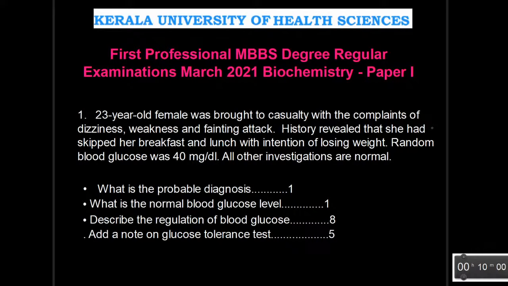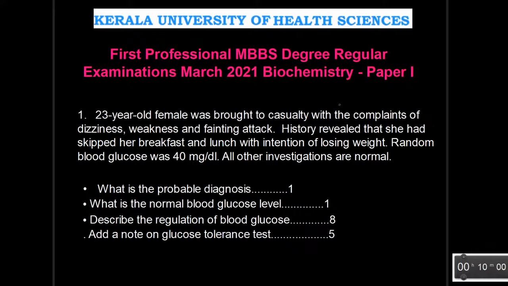The question is: a 23-year-old female was brought to the casualty with complaints of dizziness, weakness, and fainting attack. History revealed that she had skipped her breakfast and lunch with the intention of losing weight. Random blood glucose was 40 milligram per deciliter. All other investigations are normal. So the first question is, what is the probable diagnosis? It is of 1 mark.